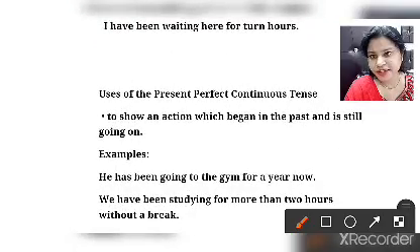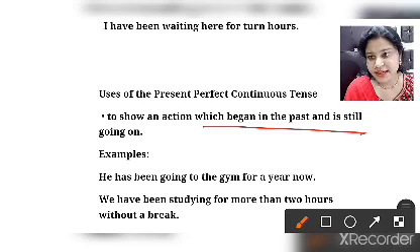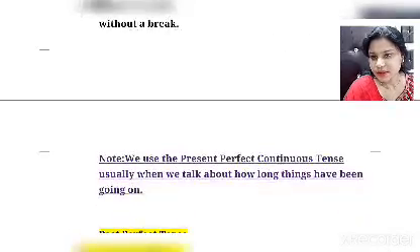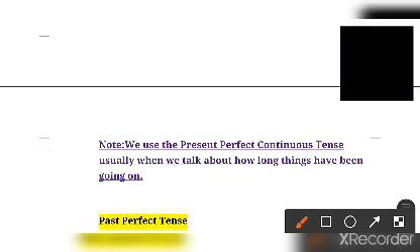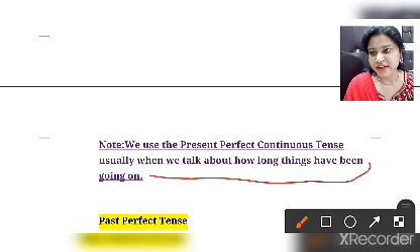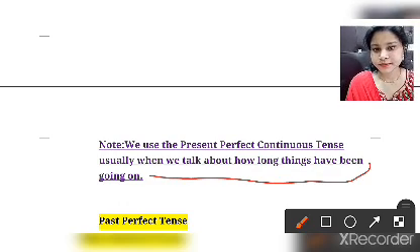Uses of the present perfect continuous tense. It is used to show an action which began in the past and is still going on. He has been going to the gym for a year. We use the present perfect continuous tense usually when we talk about long things that have been going on.